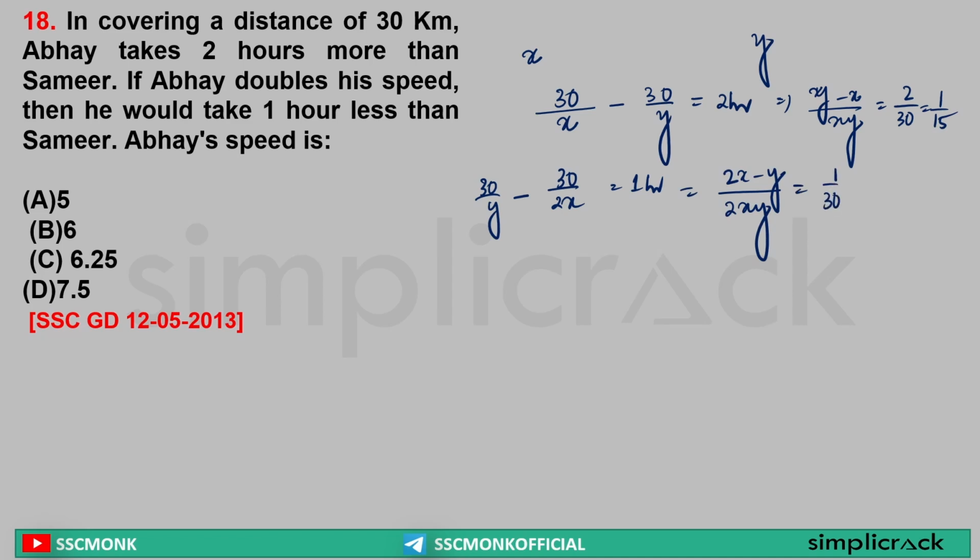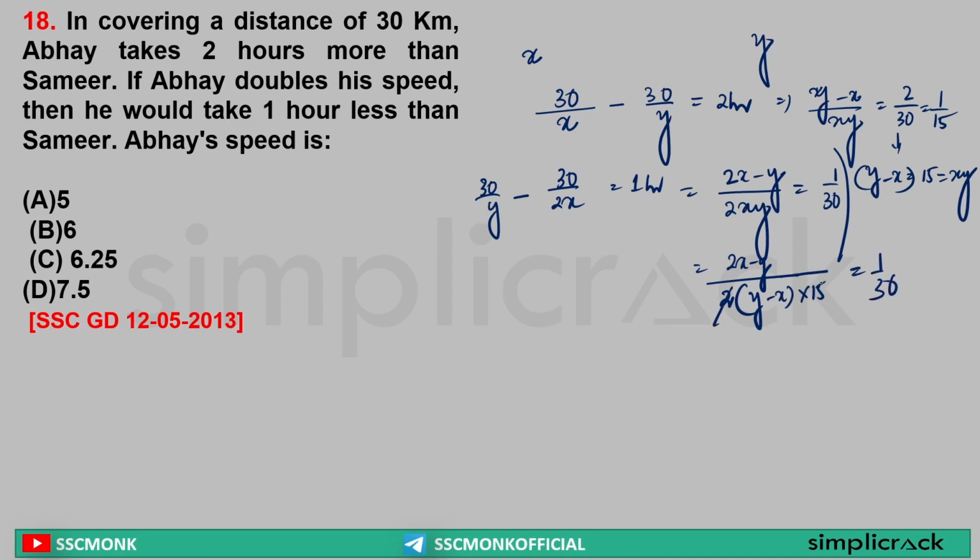Yes or no? Yes. Or I can write y minus x into 15 is equal to xy. Yes or no? Yes. In this case, I can write (2x minus y) divided by 2 into the value of xy, that is (y minus x) into 15, is equal to 1 by 30.